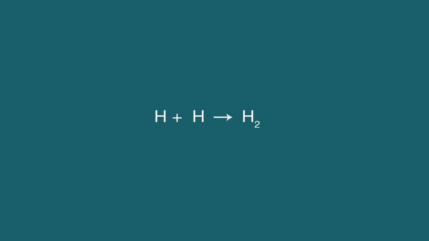For example, consider the following reaction, that is the formation of a hydrogen molecule from two hydrogen atoms, that is H plus H gives H2. Suppose the radius of a hydrogen atom is 5.3 into 10 raised to minus 11 meter.